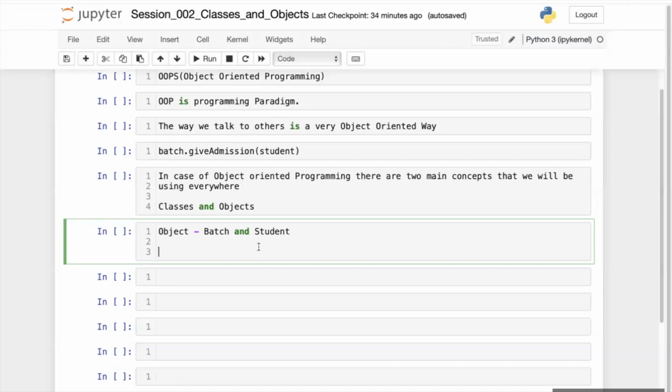Let's say there are different batches. There is one batch called data science batch, DS meaning data science. There is another batch called machine learning batch, ML. There is another batch called Python batch. Likewise, there are so many others.